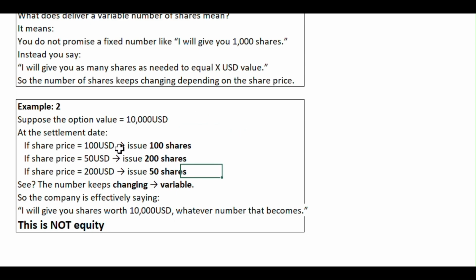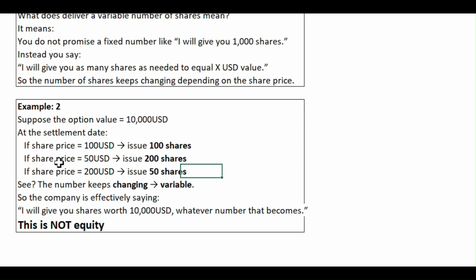Okay, if one is fixed, another one is not fixed, still it will be called a variable, and we will consider this under financial liability. When both are fixed, amount as well as quantity, that time we can consider this either a financial asset or an equity instrument. It depends upon the nature.